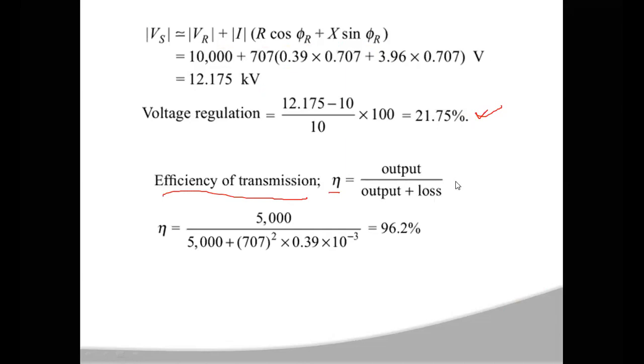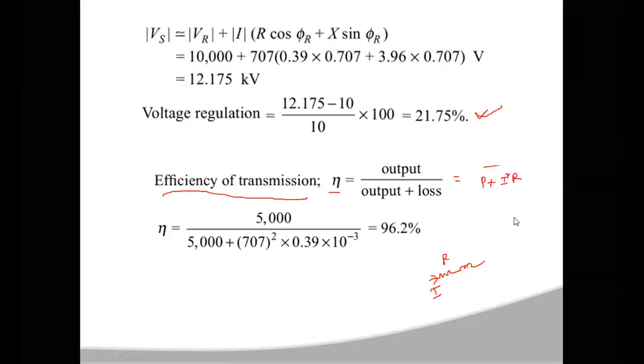The output power is P, and as it is a short transmission line, you only have series resistance R. The current IS and IR are the same, so the loss is I square into R.